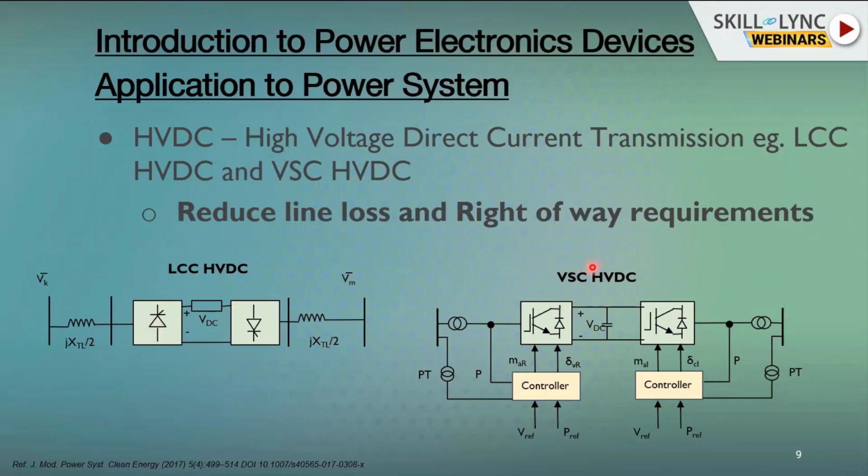And the second one is the voltage source converter, which is based on IGBT. Since I am talking at the level of power system, we will have IGBTs. If it is at the drive level, then we can use MOSFETs for voltage source converter. Since I am talking at the level of power system in the gigawatt range, IGBTs are predominantly used. So we have voltage source converter based HVDC, which is based on IGBTs. About this control, maybe I will discuss a little bit in detail.